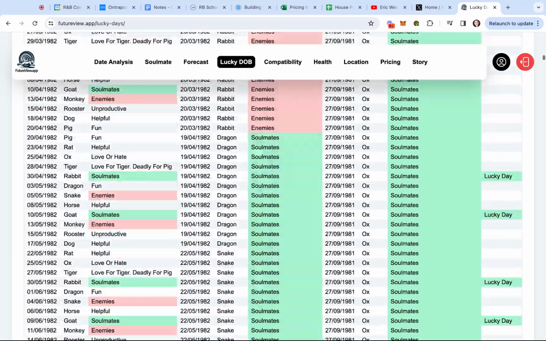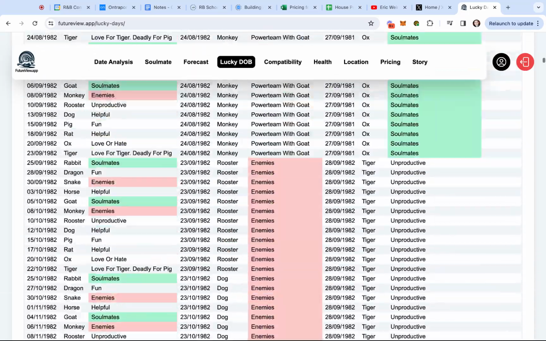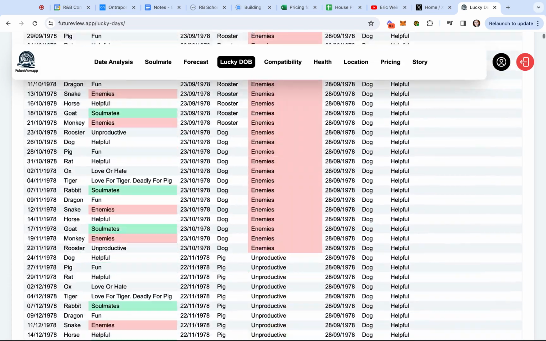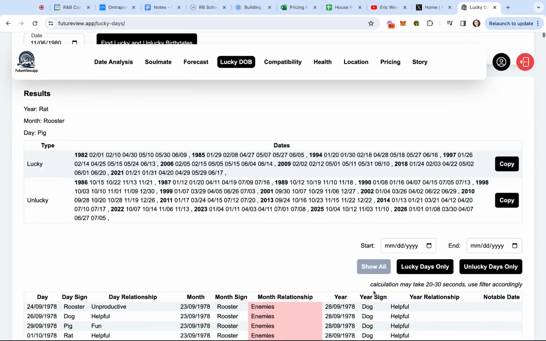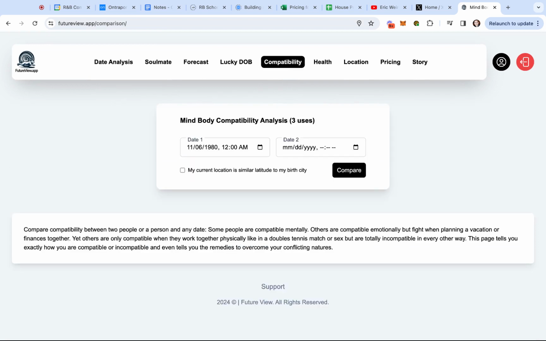But I think this page needs more explanation. There's just so much here, and it's hard to know exactly what to do with this, how exactly to use this. So then you have your compatibility. And this is combining two different birth dates. So take yourself and your partner, or somebody you're dating, or a business partner, something like that, and compare yourself and see how those two line up. I'm not going to use up one of those just right now.